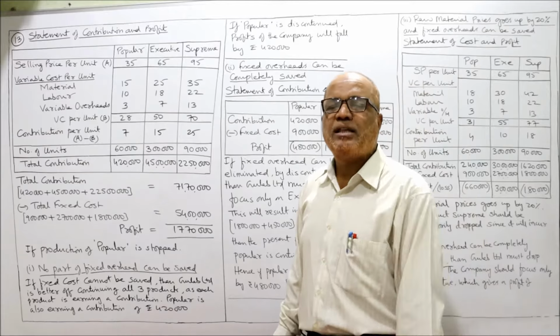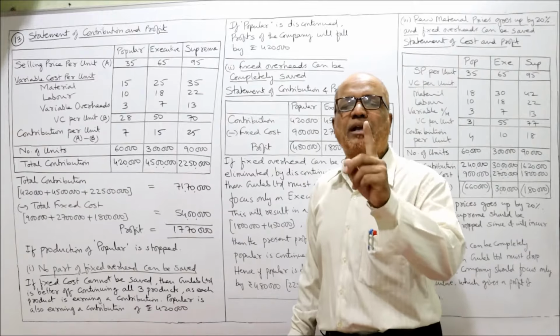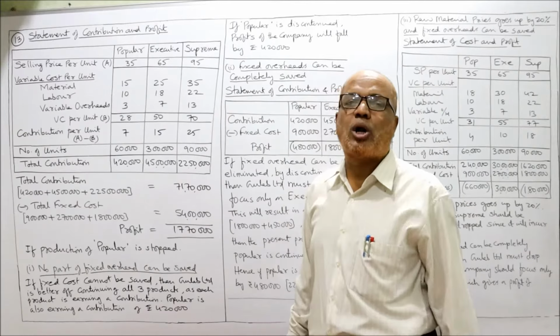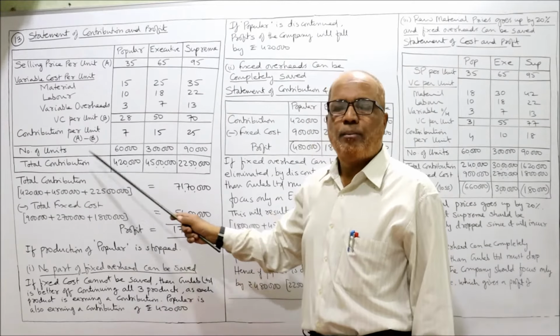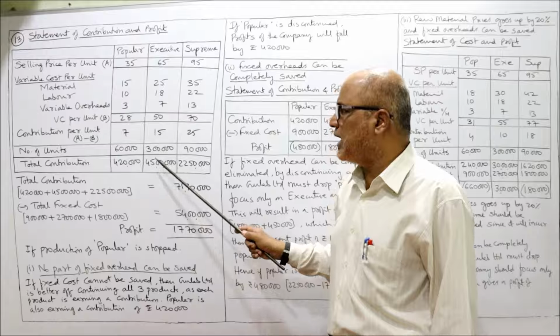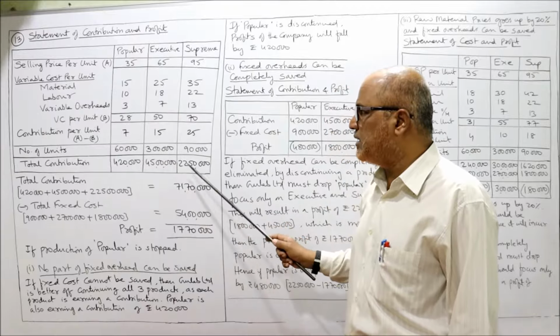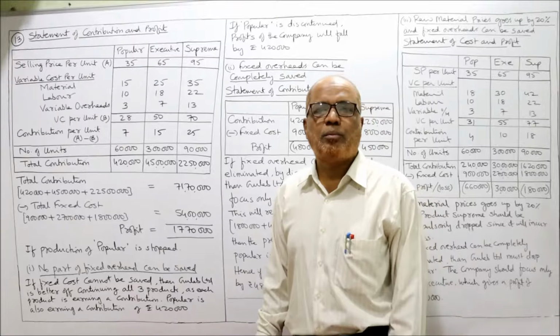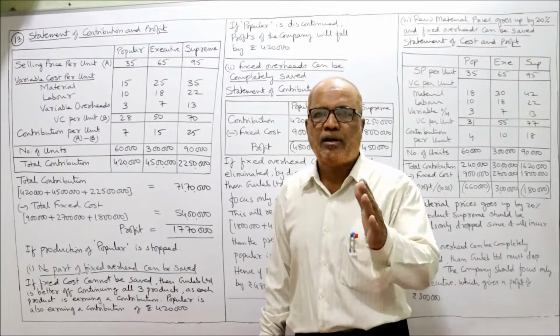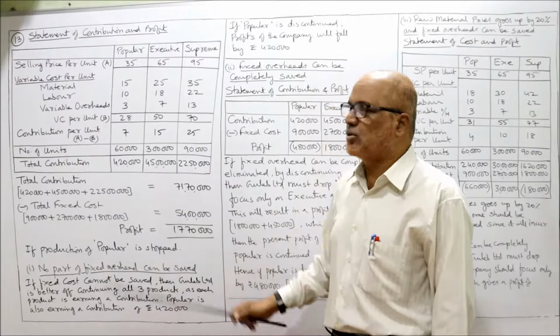Now if you multiply the number of units with contribution per unit, we'll get the total contribution. This is the total contribution. Multiply contribution per unit with number of units. 7 into 60,000, 4 lakh 20,000. 15 into 3 lakh, 45 lakh. 25 into 90,000, 22 lakh 50,000. We got the total contribution from the three products, Popular, Supreme and the Executive.